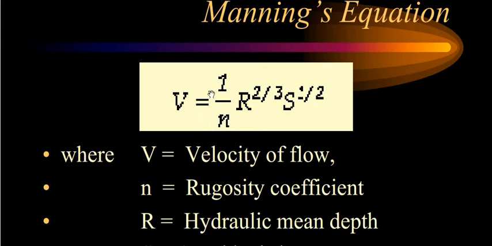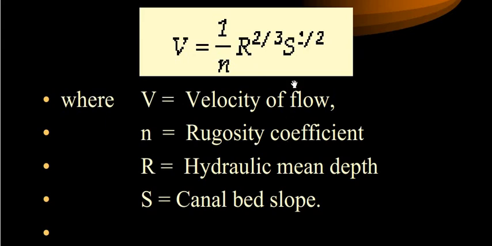The terminology is the same: V equals 1 by n, R to the power 2 by 3, S to the power half, where n is based on the rugosity coefficient of the pipe material, and we find the velocity by Manning's equation. R is the hydraulic mean depth, the ratio of wetted area by wetted perimeter, and S is the bed slope or the gradient of the pipe.